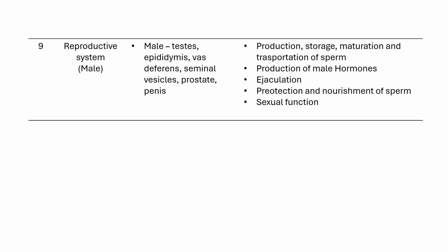Next are the bulbourethral glands. These glands release a clear fluid that lubricates the urethra and neutralizes any traces of acidic urine. Next function is hormone production. Leydig cells present inside the testis produce testosterone, which is the key male hormone under the hormonal regulation of the hypothalamus and pituitary gland. This testosterone plays a central role in male reproductive functions and development of secondary sexual characteristics. Other functions are ejaculation and sexual function.